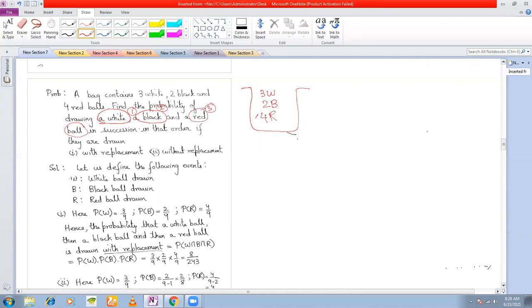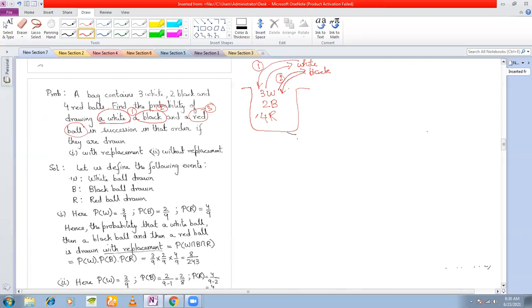Now there are 2 ways. First is with replacement. What do you mean by with replacement? Suppose you're taking out a white ball in the first draw, and then you are keeping it back. This is the first cycle finished. In the second cycle, you are again picking up a black ball, and after picking it up, you're keeping the black ball back. The second cycle. And similarly, the third cycle. So this is called with replacement. That is, you are putting it back. You're drawing out a ball in the first draw, putting it back, and then again drawing a second ball. That is called drawing with replacement.